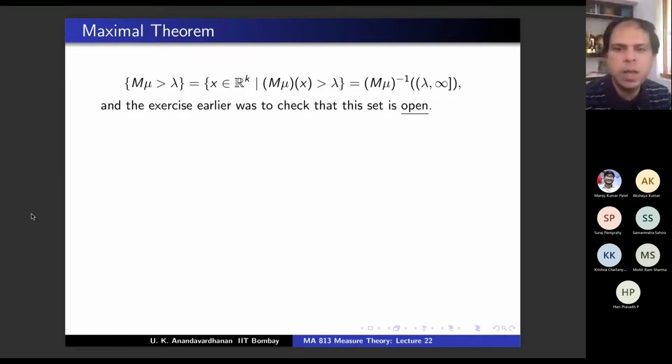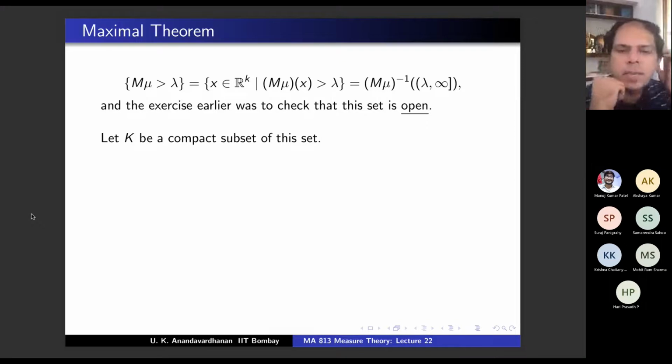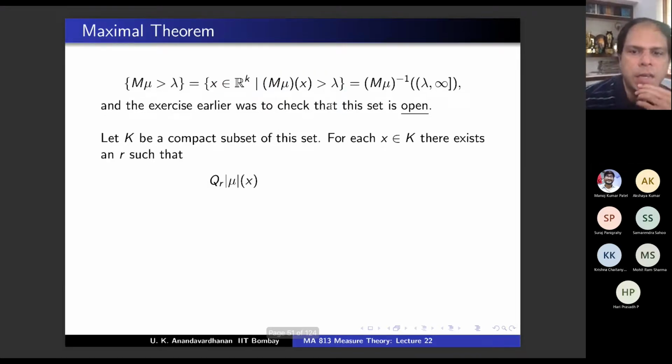So this set is open, and you pick a compact subset of this open set. Let K be an arbitrary compact subset of this set. Now if K is contained in this set, then what can you say? For each x in K, what can you say about |mu|(B(x,r)) / m(B(x,r))? If x belongs to K, then mu of x.